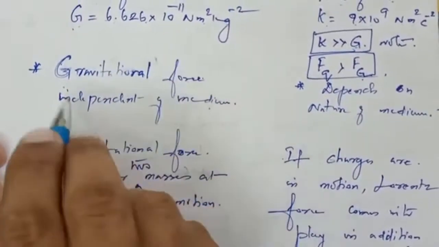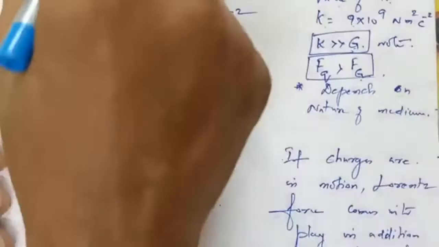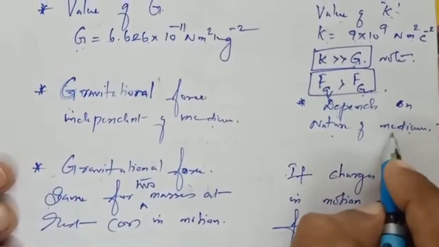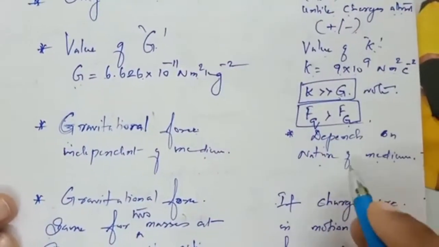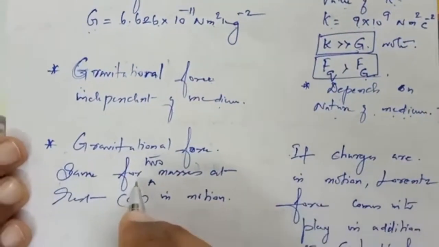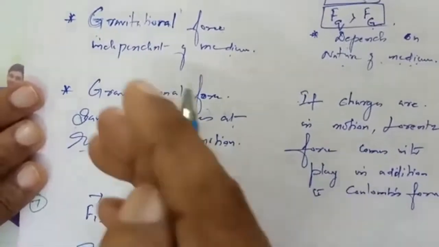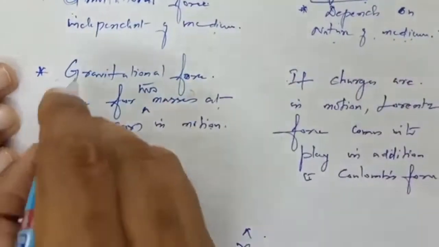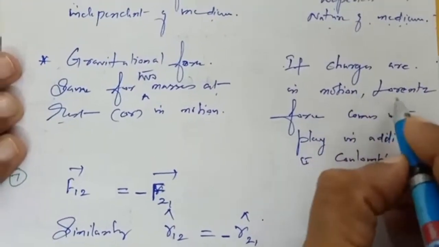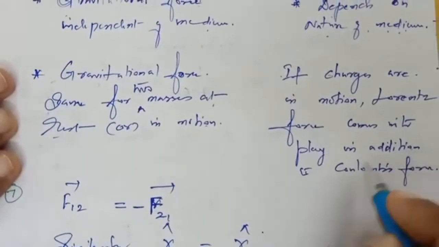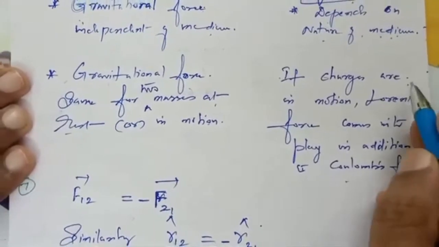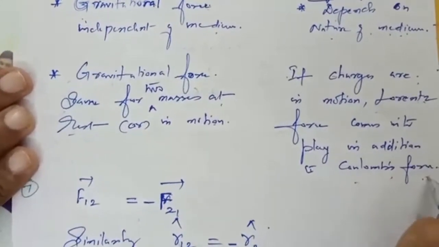So it doesn't depend upon the medium. Whatever the medium between the two masses, it will not affect. But electrostatic force depends upon the nature of the medium. What type of medium you insert between the two charges, the value of force will differ. Then gravitational force is the same for two masses at rest or in motion. Masses may be at rest or in motion, the gravitational force will be the same. As far as charges are concerned, if charges are in motion, Lorentz force comes into play in addition to Coulomb force. When charges are at rest, only Coulomb force will be there. When charges are in motion, Lorentz force will also be included along with the Coulomb force.